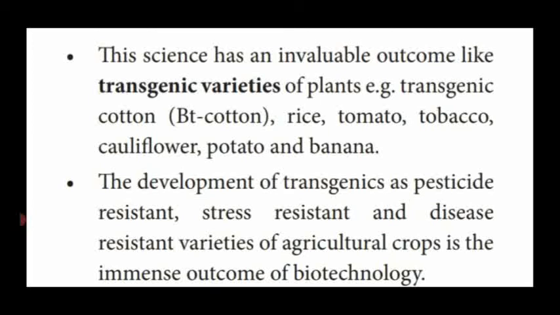By using this biotechnology process, we are able to produce transgenic varieties of plants. Example, transgenic cotton, that is Bacillus thuringiensis cotton, rice, tomato, tobacco, cauliflower, potato and banana. I told you in the previous paragraph about the genetically modified organism, isn't it? So by using this biotechnology process, we can produce transgenic organisms, by transfer of gene from one organism to another organism to create a new variety and also new quality, new quantity of an organism.